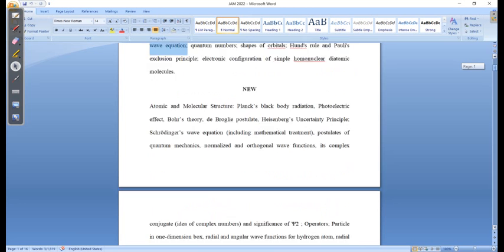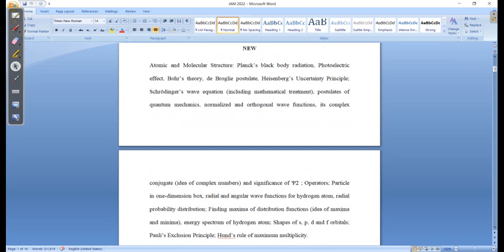After that they didn't mention anything in the old syllabus, but in the latest syllabus you can see here the Schrodinger wave equation, then postulates of quantum mechanics, normalized and orthogonal wave functions, its complex conjugate, that means the concept of i has been included here, then the significance of psi, operators, particle in a one-dimensional box, radial and angular wave functions for the hydrogen atom, radial probability distribution. All these things they have clearly mentioned in the syllabus. It is very good actually.